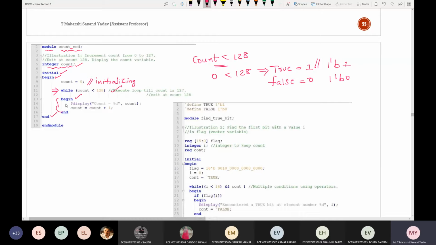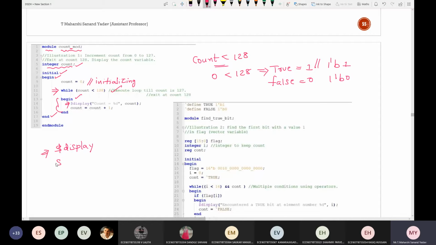So begin. What is this $display called? It is called a system task or system function or compiler directive. What is that name? $display. It displays the value of variables in the terminal. Should I call it a system task or system function? System task. It is called a system task.